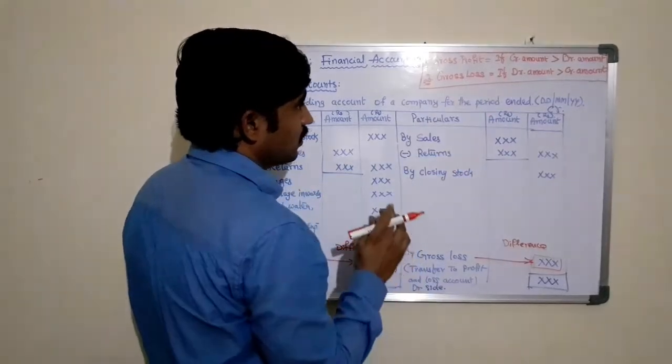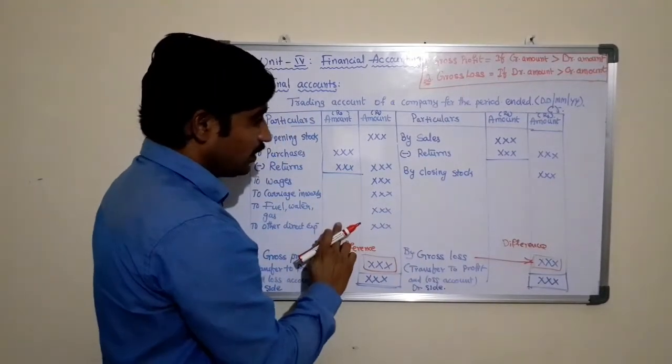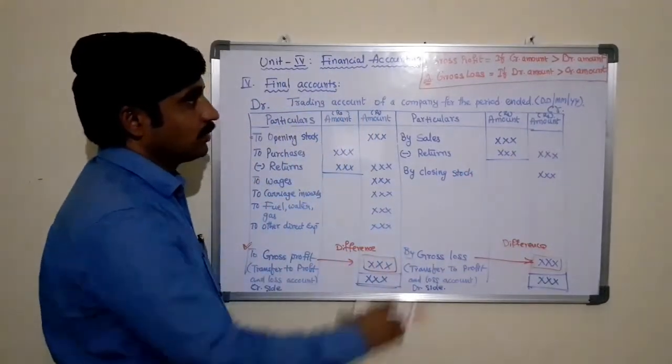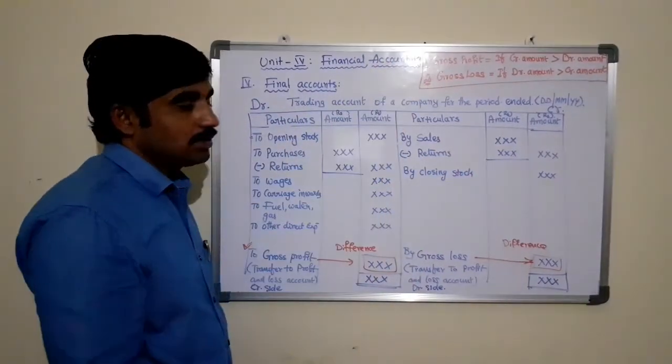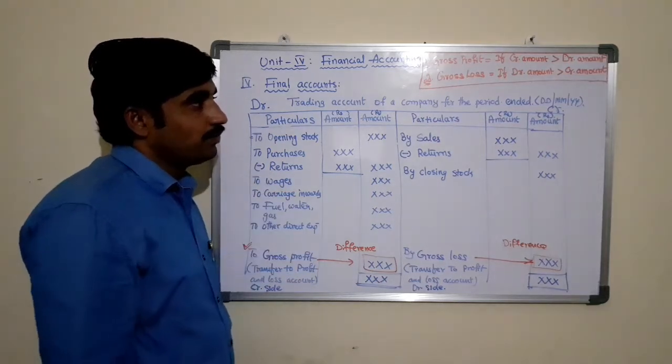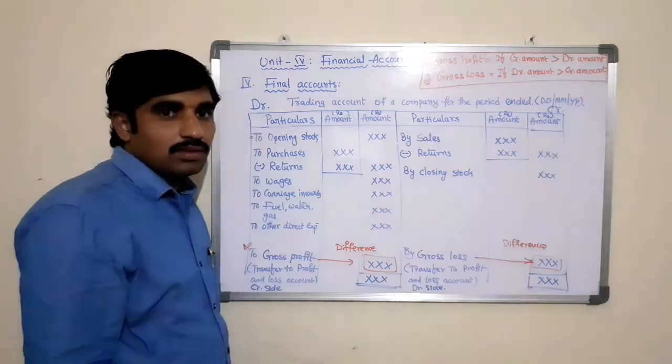Gross loss, when the expenditures are more than the direct incomes, then we may incur some loss, that is gross loss. So this is the process of preparing the trading account.